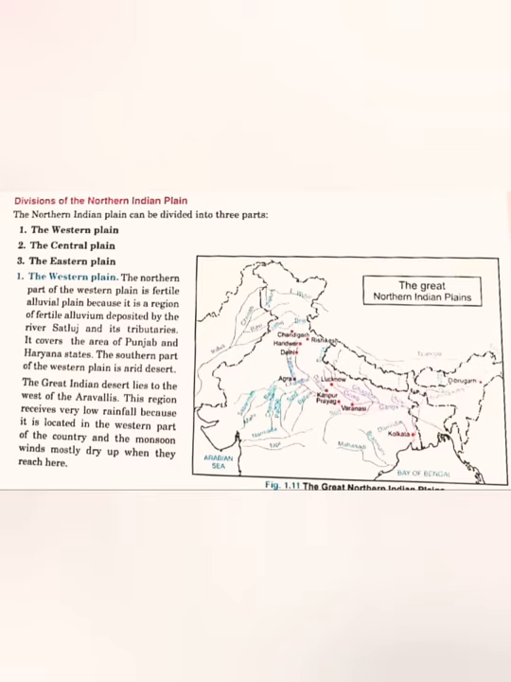And we have discussed the rivers. The western river was your Indus, the central one was your Ganga, and the eastern one is your Brahmaputra. So first of all, we will be discussing the western plains. In the western plains, it is fertile because alluvium is brought here by Satluj and its tributaries.